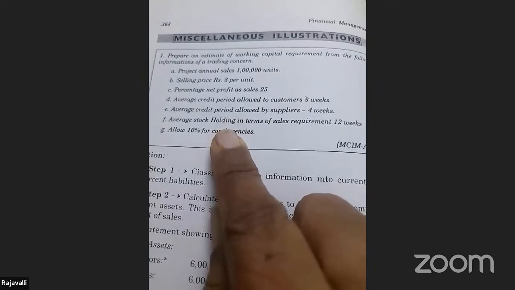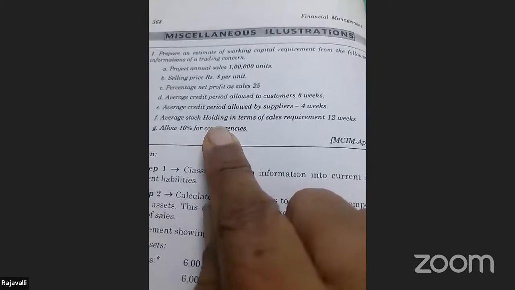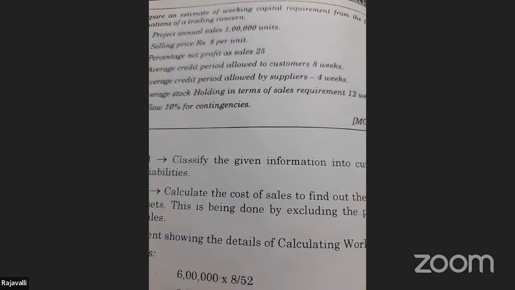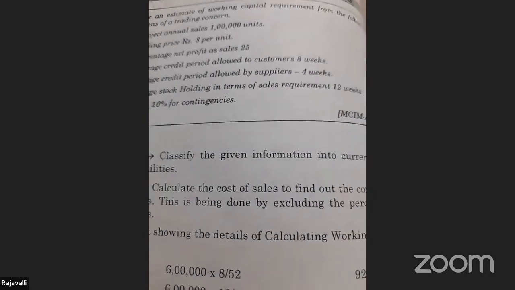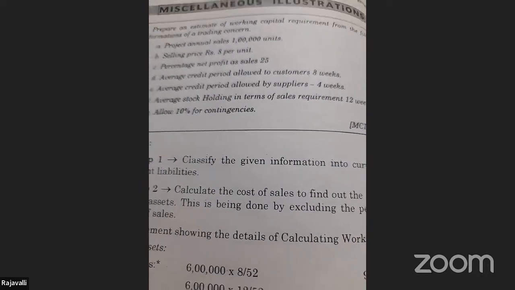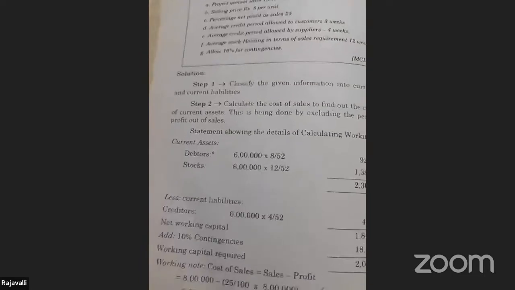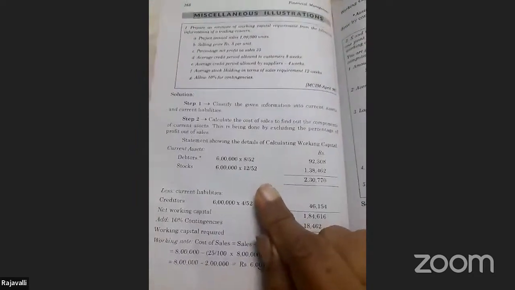Stock holding is your inventories, how much stock you need to hold in the godowns. Maybe in work in process, what raw material you require, how much work in process, or in the finished goods in the godown, how much you require. Allow 10% for contingencies. First, we need to see how we have to do this. We look at what your current assets are here. Your current assets are your stocks. Starts with stocks. Now look, what did it tell us for stock?